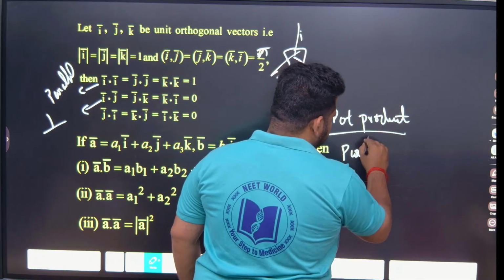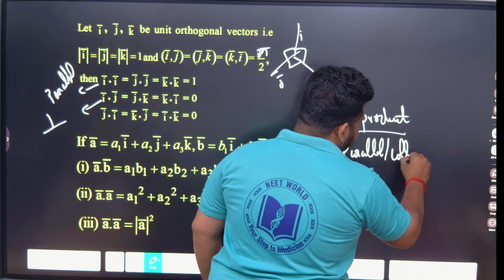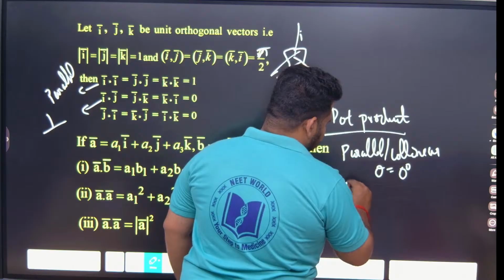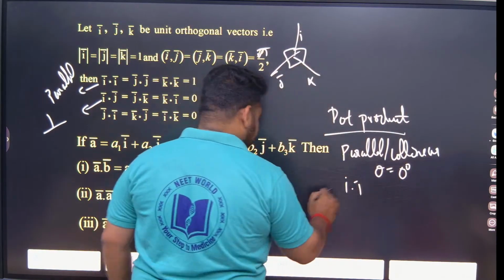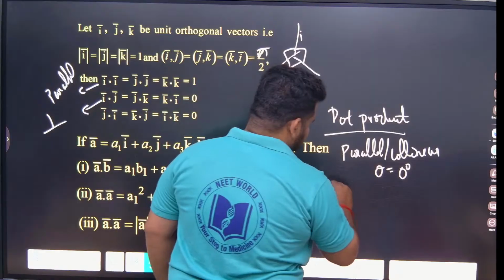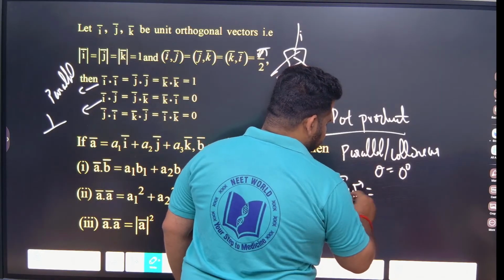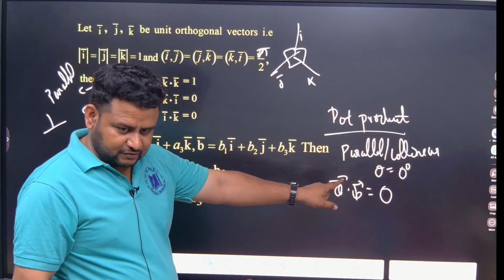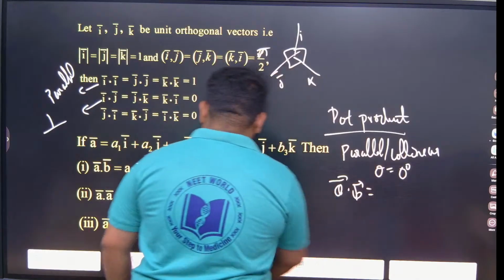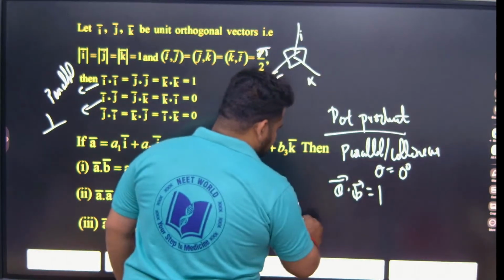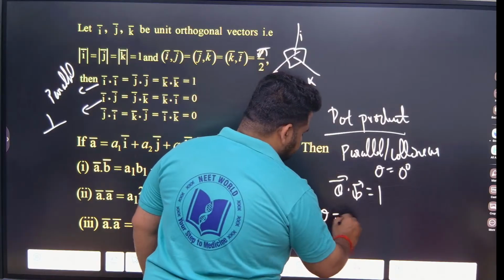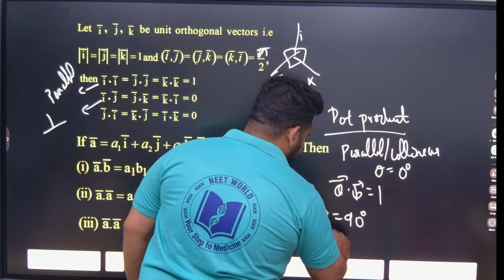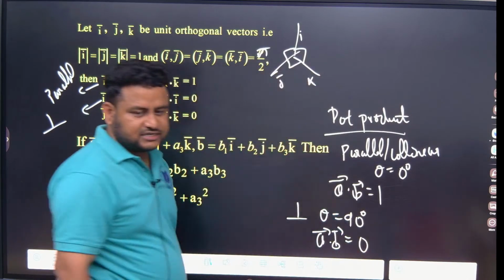For parallel or collinear vectors in the dot product, theta will be equal to 0 degrees. So A dot B, because the value of cos 0 is not 0, it is equal to 1. Now for perpendicular vectors, theta will be equal to 90 degrees. What will A dot B be? It is 0, because cos 90 is 0.